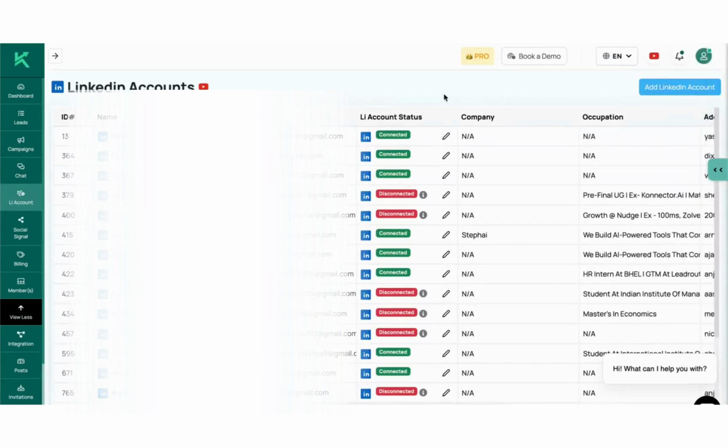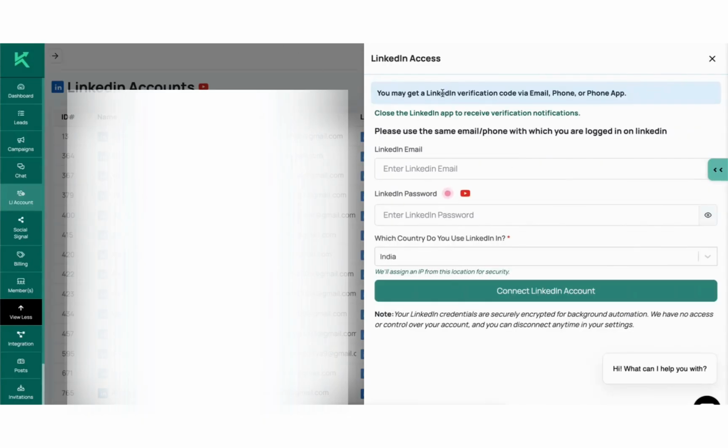The first step is to add your LinkedIn account. Go to the LinkedIn account tab and click on the Add LinkedIn Account button. This will open up the LinkedIn Access tab. On this tab, enter your LinkedIn email and password.